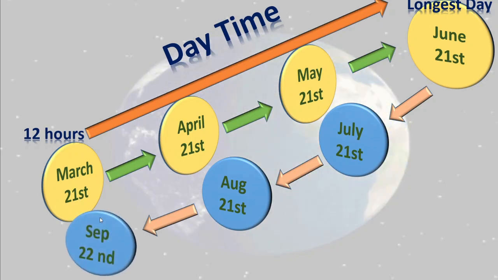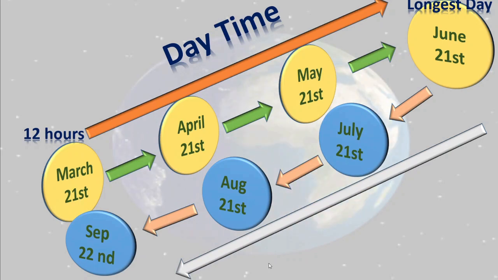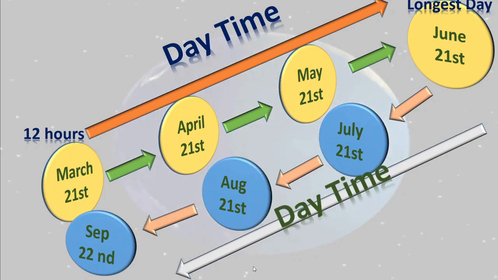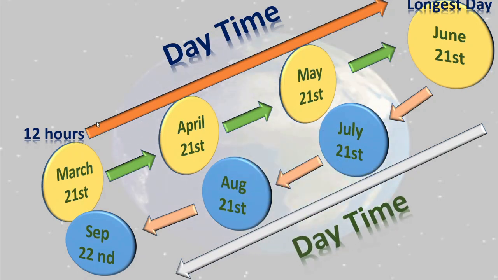You know that September 22nd again has 12 hours daytime and 12 hours night time. Isn't it? See, here we can say from June 21st to 22nd of September, the daytime decreases. You know the meaning of increase.